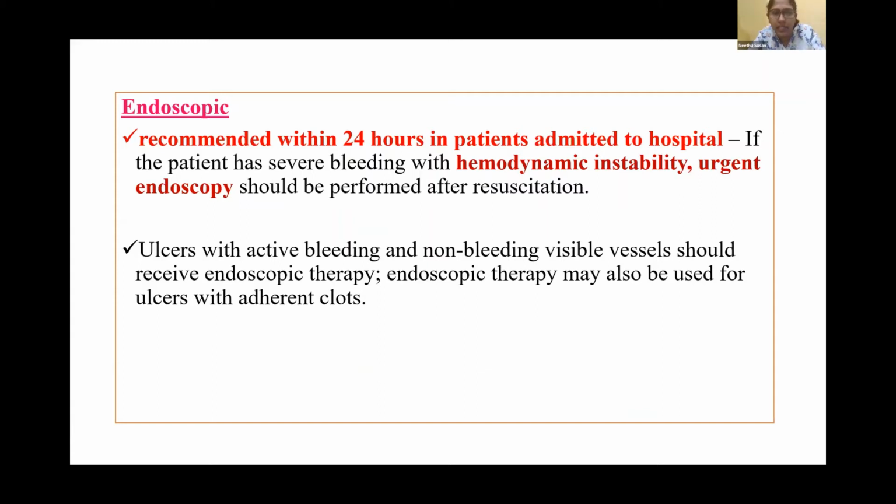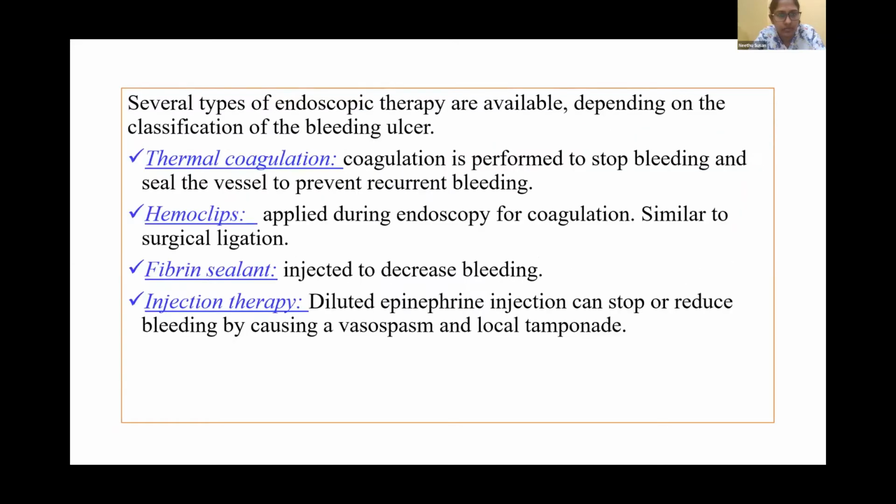So ulcers with active bleeding and non-bleeding visible vessels should receive endoscopic therapy. And endoscopic therapy should also be used for ulcers with adherent clots. If you have listened carefully, you would have understood that this belongs to stage 1 and 2 of the Forest classification. And several types of endoscopic therapy are available depending on the classification of the bleeding ulcer.